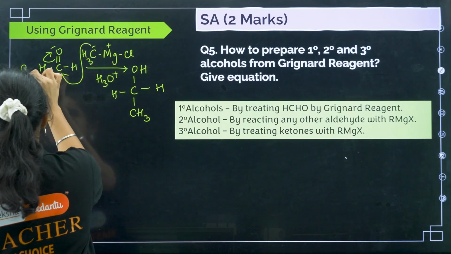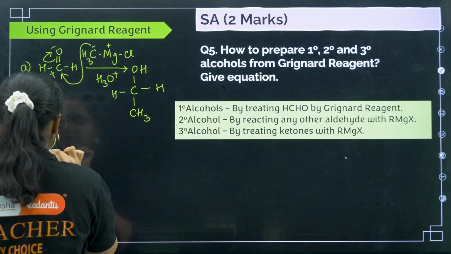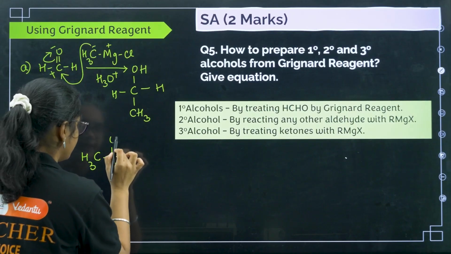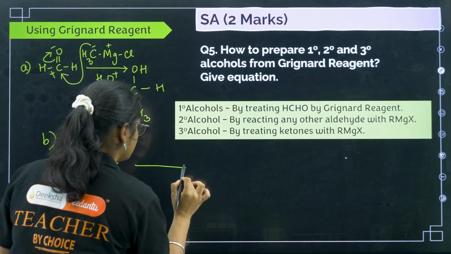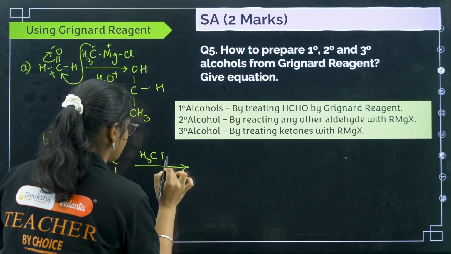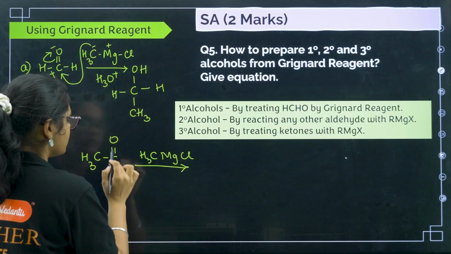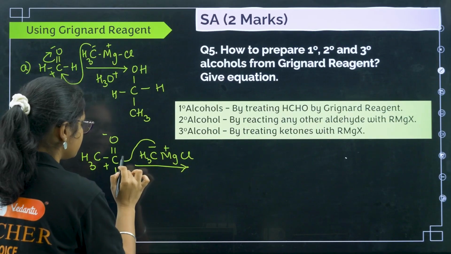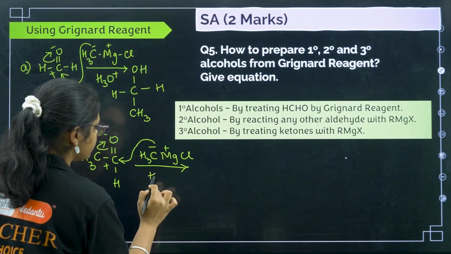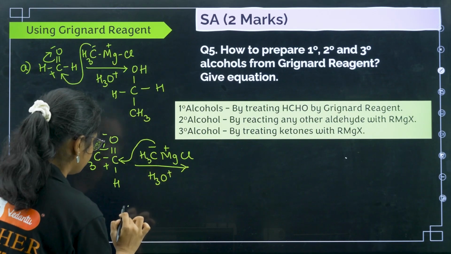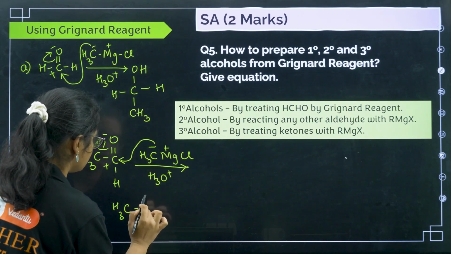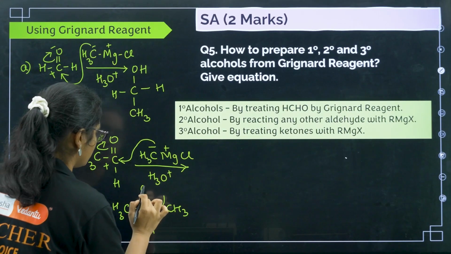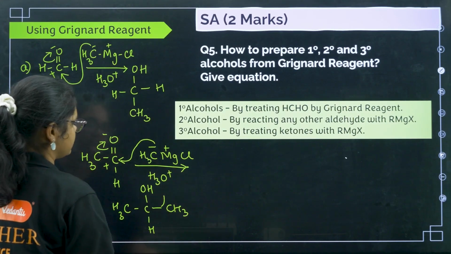Now the second one is the reaction of any other aldehyde. If I take CH3COH and I am reacting it with CH3MgCl, here again minus and plus. This one will attack, this is minus and this is plus, this one will attack here and this one will go here. After that, if you do hydrolysis, what will happen? I will get CH3C, and here I have CH3, this is H, and here I have OMgCl, and that gets hydrolyzed to OH.